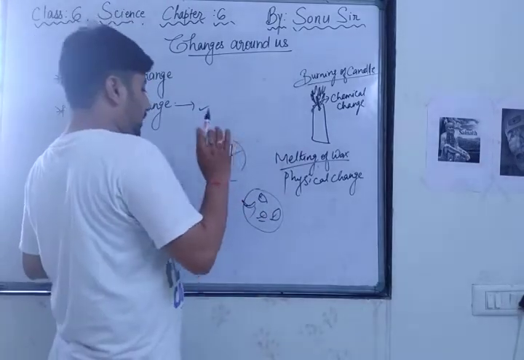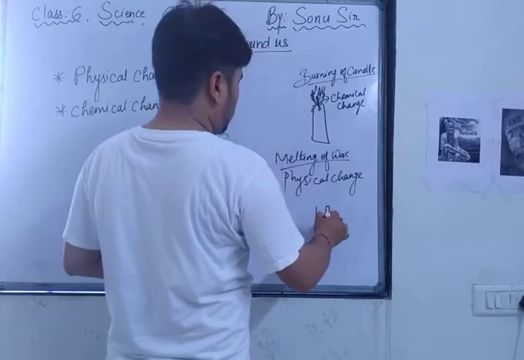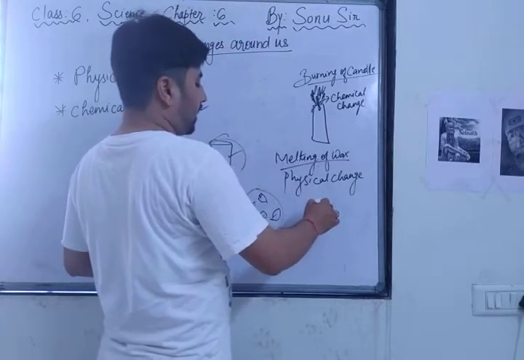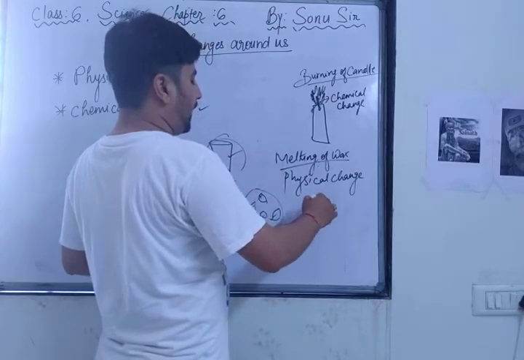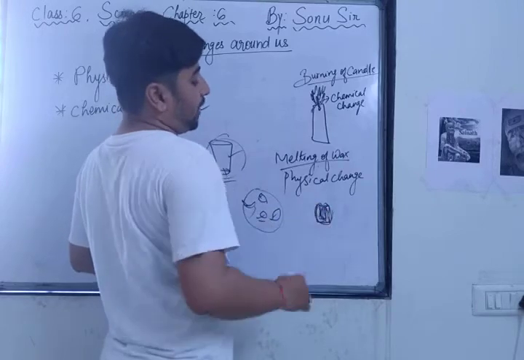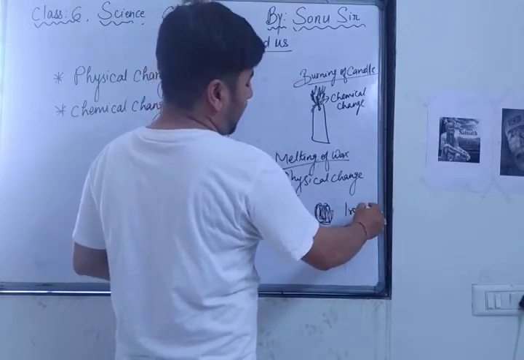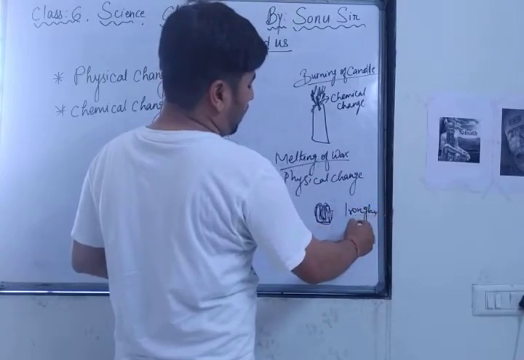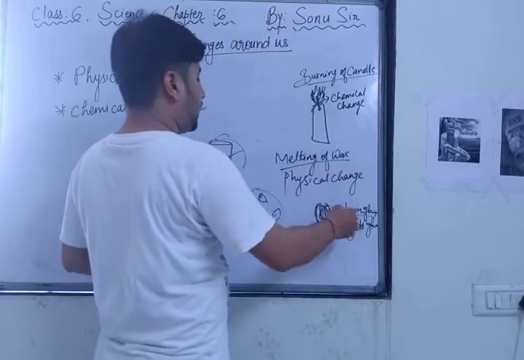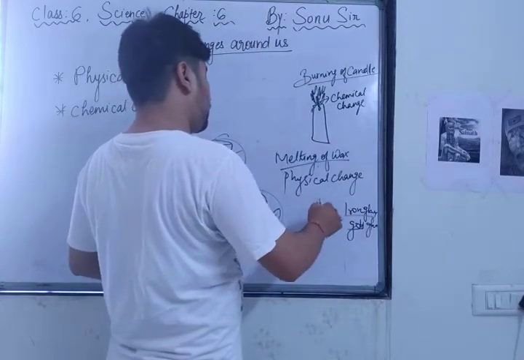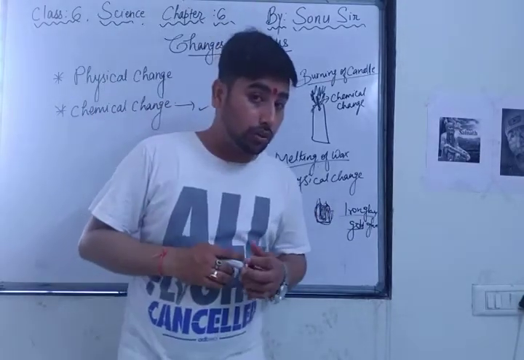But just suppose there is an iron glass, and I paint it with a gold color, gold paint. So now it is different. Earlier it was iron glass, but now it is gold glass. So both things are different. Iron is different and gold is different. In the iron glass I have put a paint of gold, so that's why it's a chemical change, because it has been converted into a new substance.